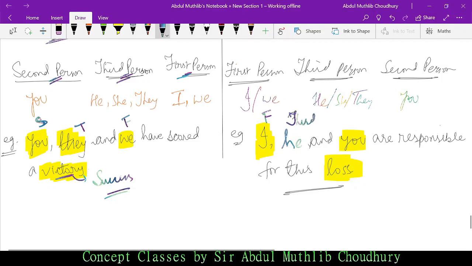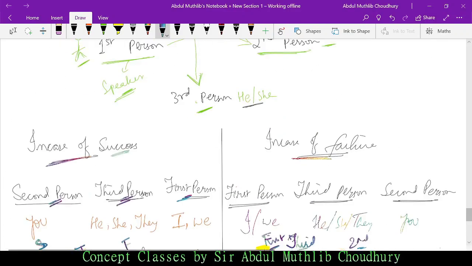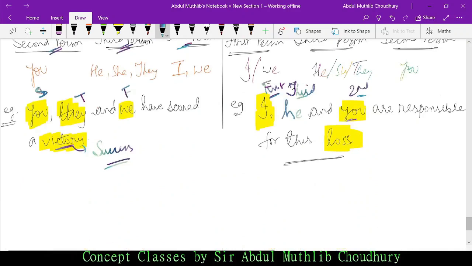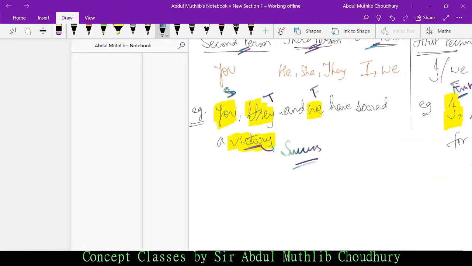Third person, he is the third person, I is first person, and you is the second person. When do we use this hierarchy? First, third and second in case of failure. So loss is what? Loss is failure, isn't it? It's not T, it's L. Failure.